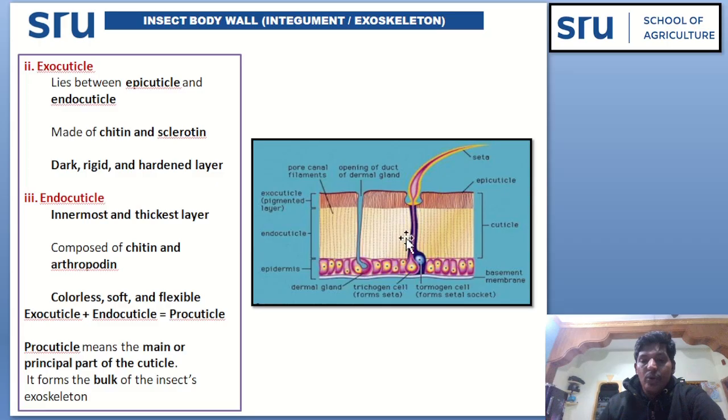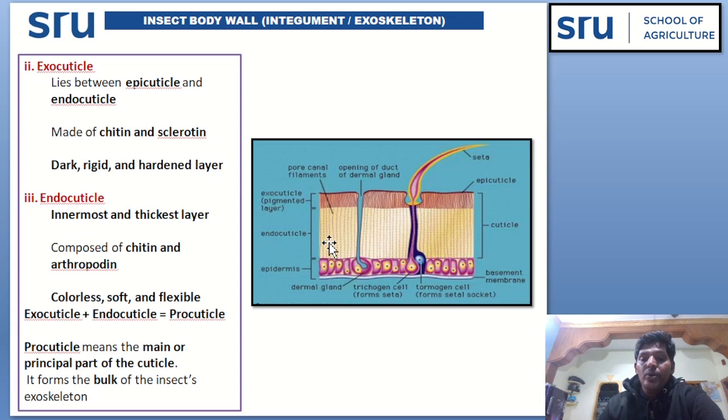Next layer is the endocuticle. This is the innermost and thickest layer of the cuticle. This is also composed of chitin and arthropodin. Here also chitin is there. And this is the colorless, soft and flexible layer.